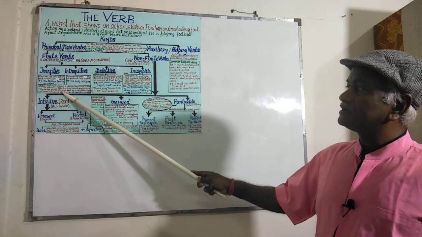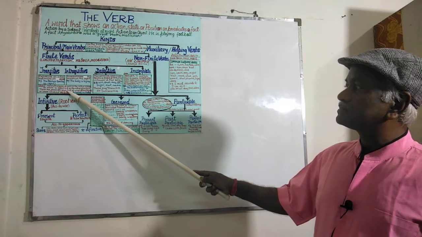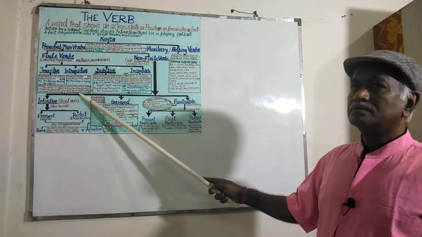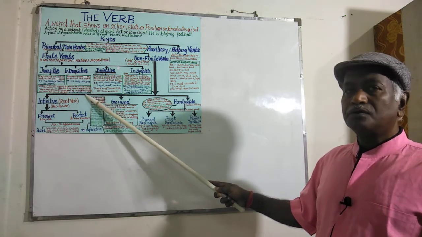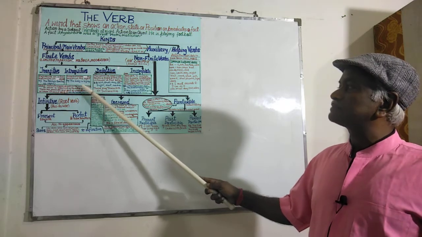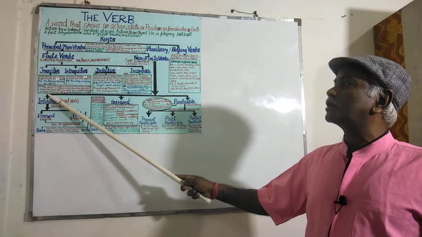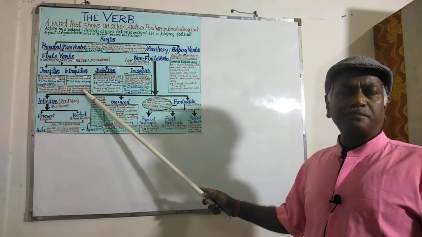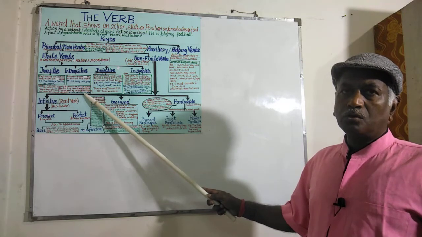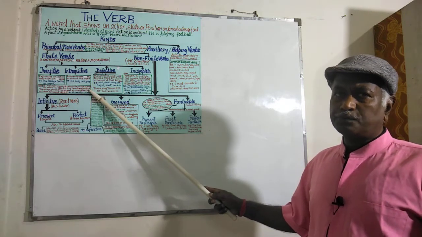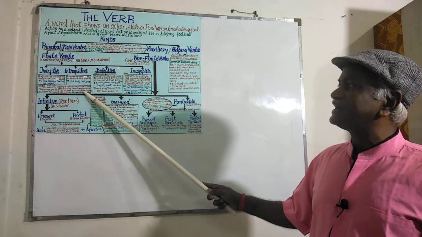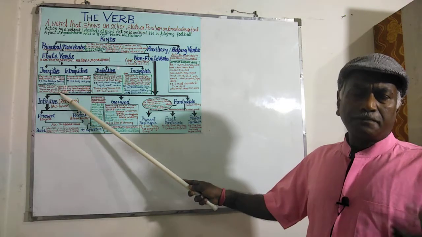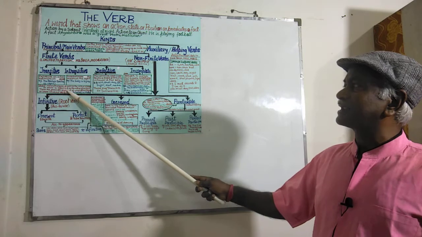These are generally a person, noun or pronoun. These are generally the answers to what, which is the direct object. When we get the answer to what, it becomes the direct object, and when we get the answer to whom, it becomes the indirect object. Suppose I say, my father gave me a 100 rupee note. What did my father give? A 100 rupee note. So this 100 rupee note is the direct object. Whom did my father give the note? Me. That means here it is the indirect object.